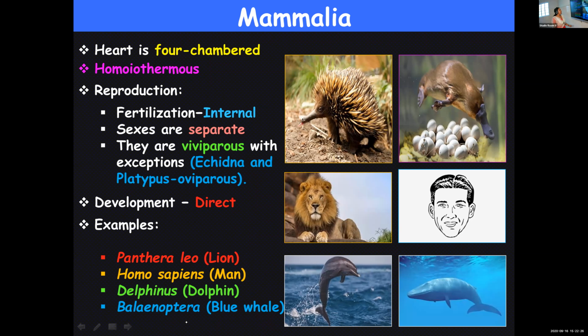Okay. So the heart is four-chambered. Can anybody tell me why its heart is four-chambered? Why in mammals and birds is the heart four-chambered? There is a reason. You have learned in detail in 10th standard why they need four chambers. What is the significance of having four chambers? Anybody remembering?